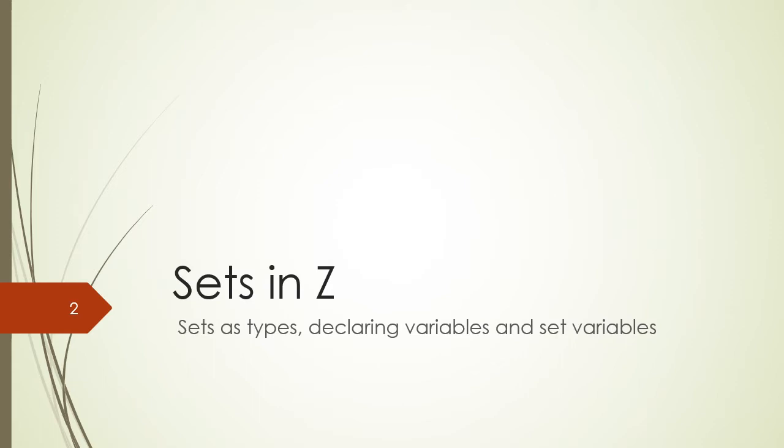The last lecture was about predicates, and we discussed how to form predicates and how to decide the truth value of the predicates. Now we have arrived at a point where we are ready to declare types in formal specification, which are known as abstract data types, and we are ready to declare variables for the formal specification of software.